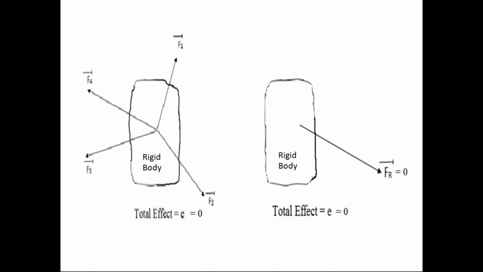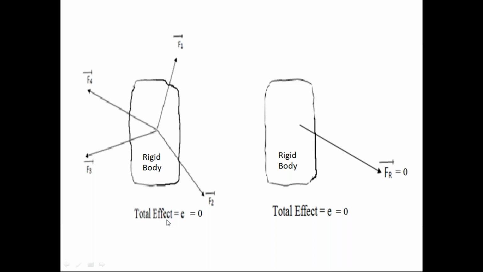According to that law, the effect of resultant force on the body is equal to the effect of force system on the body. But in the equilibrium condition, the resultant force has 0 magnitude. Since the resultant force is 0 magnitude, the effect of this resultant force on the body is 0. Since the effect of resultant force on the rigid body is 0, according to the law of physical independence of forces, the effect of this force system on the body is also 0.